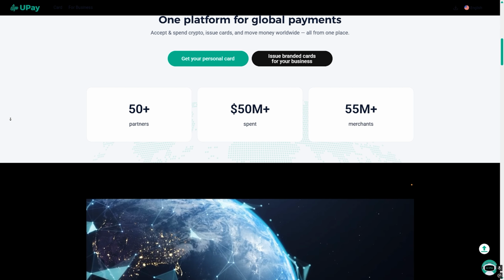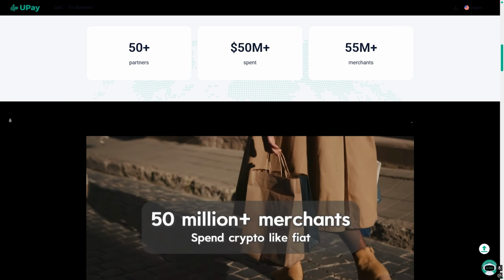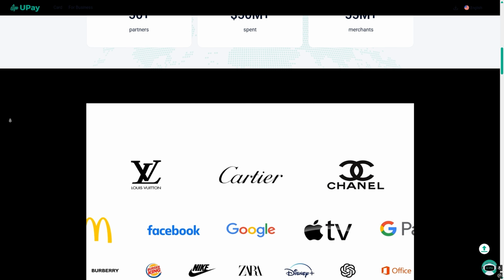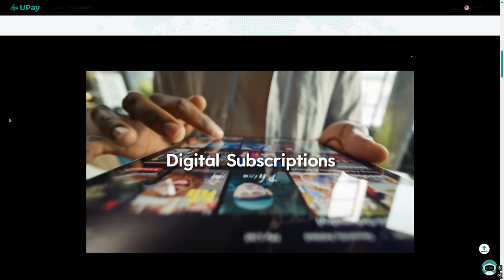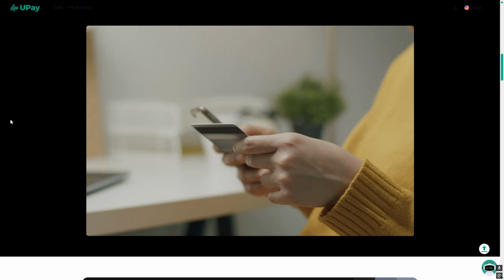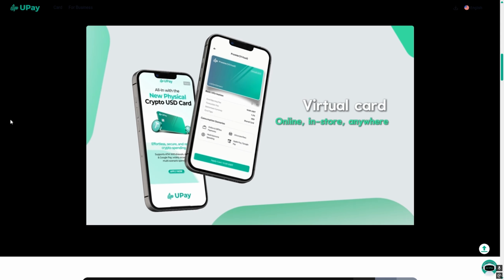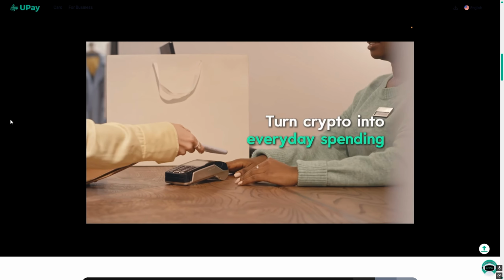What is UPay? UPay is a digital payment platform that allows users to send and receive money, pay bills, and manage transactions online. It's mainly designed for fast, simple, and low cost payments, especially in regions where mobile payments are growing rapidly. Think of it as an alternative to apps like PayPal, Cash App, or local mobile wallets.